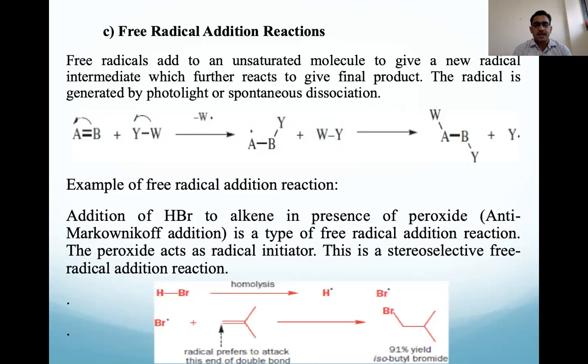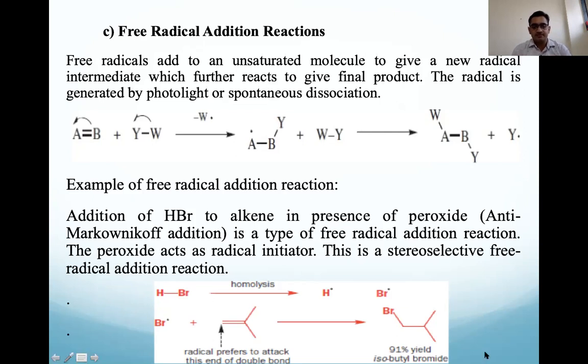That radical attacks on the double bond, and a new radical is formed, now on the A atom. That A radical again attacks another group, and we get di-addition, where two atoms are added. But this reaction follows the radical process, so accordingly we call it a free radical addition reaction.